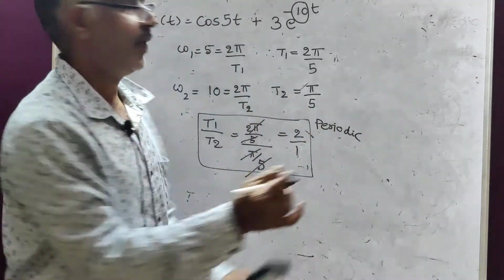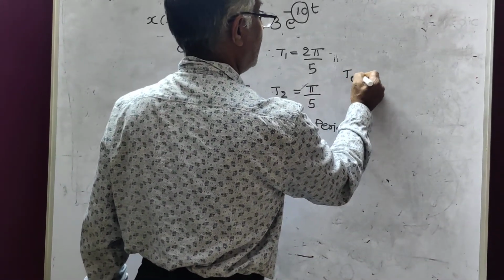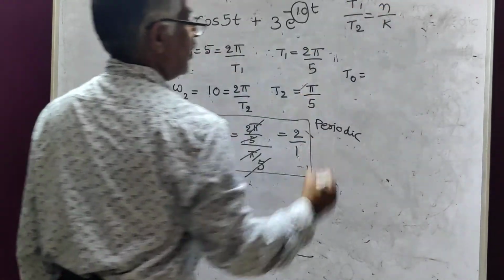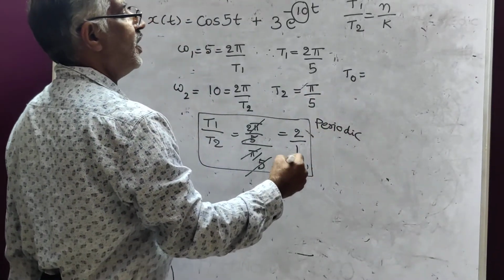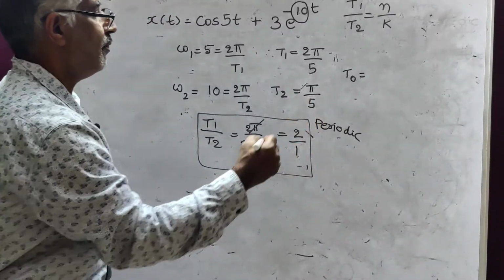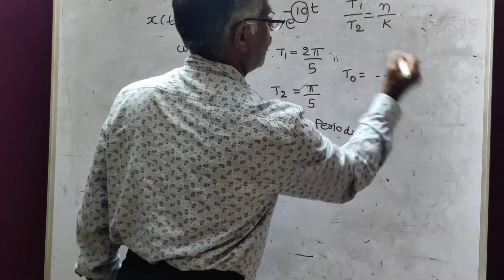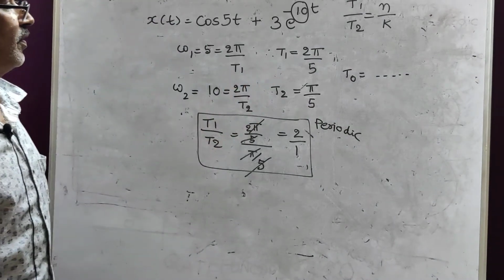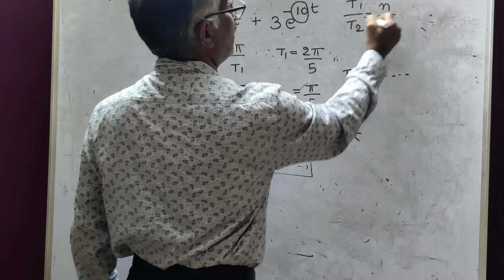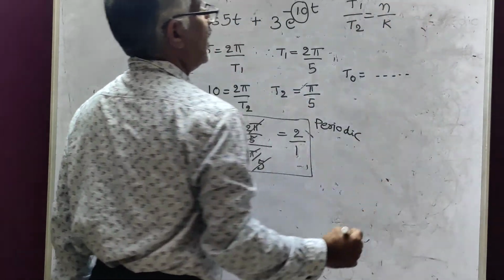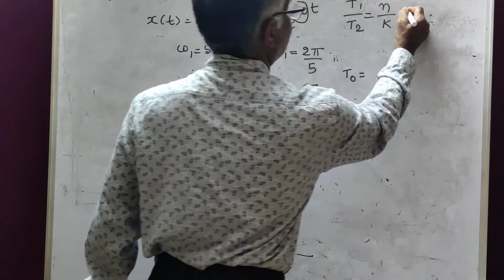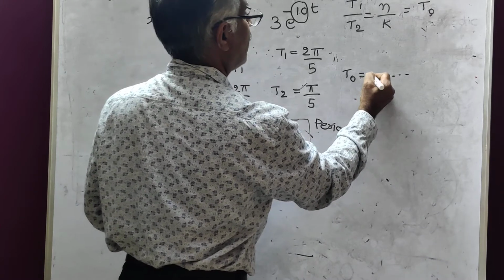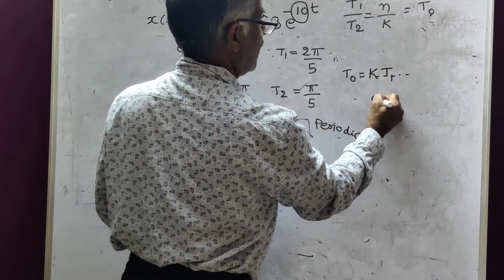Then you find the fundamental period. We know that T1 by T2 is equal to n by k. So T0 is equal to kT1 or nT2.